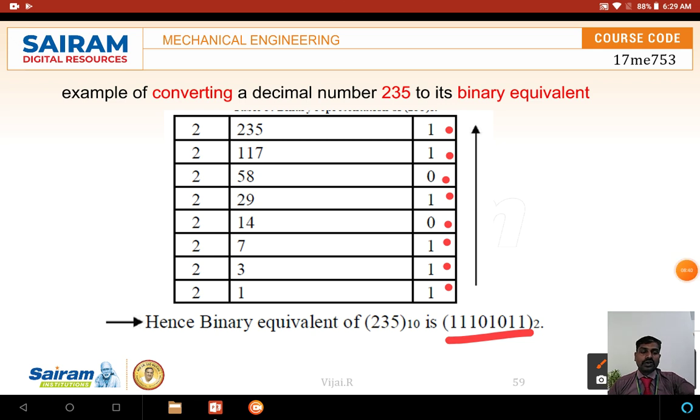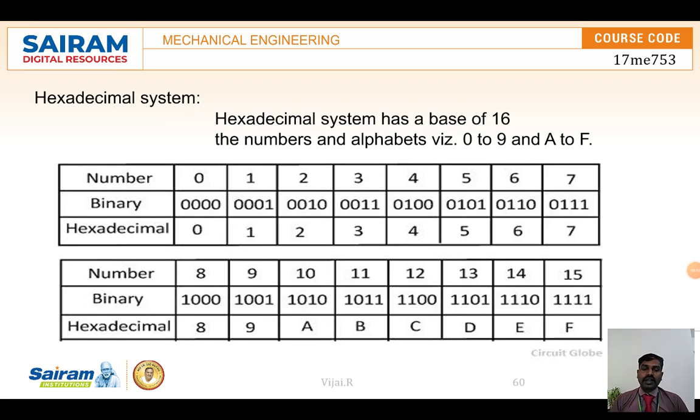So this is how it is converted, right? Now hexadecimal is a 16-digit base. Up to 9 the digits do not change, but after 9 they are converted to A B C D E F. So 10 in binary is 1010, but in hexadecimal it is A. For 11, in binary it is 1011, but in hexadecimal it is B. So any decimal number can be converted into binary and into hexadecimal.